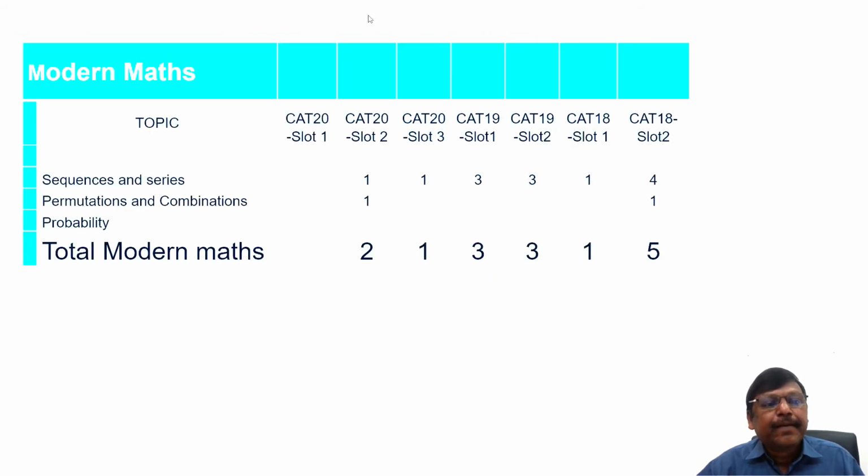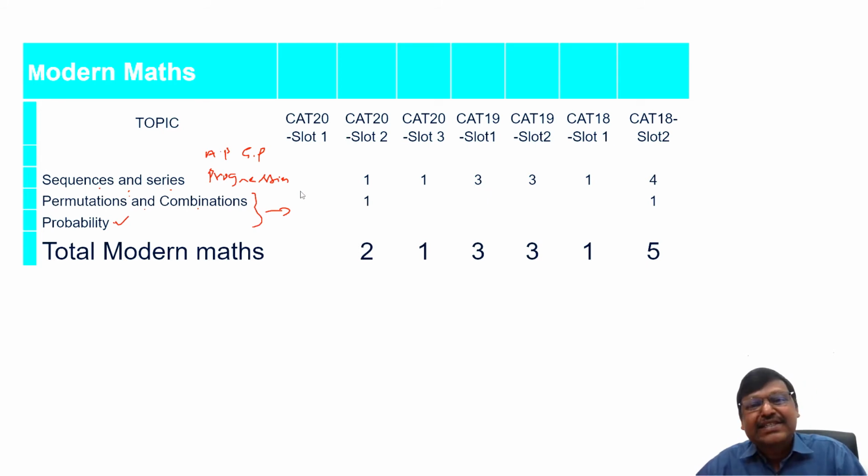Next, modern maths. When I say modern maths, it is like sequences and series, or we can say progressions, geometric progression, arithmetic progression, those things, and different types of series questions, permutations, combinations questions, probability questions. Again, not very deep into the concept. They test students' basic ability to analyze, to think logically: the arrangements, how many 4-digit numbers I can have, how many 5-digit numbers I can have, how many ways I can choose a particular color ball out of so many balls. So these basic questions will be given there.